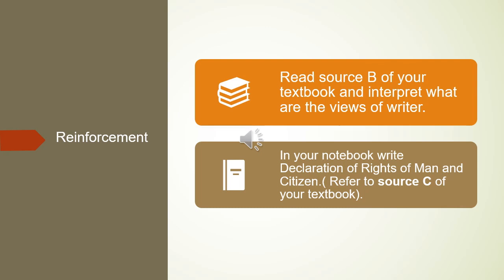The second question, which you will do in your notebook: write the Declaration of Rights of Men and Citizen. For this, you will refer to Source C of your textbook. You will copy down all the rights which are written over there. This is your homework. Read it and do it.